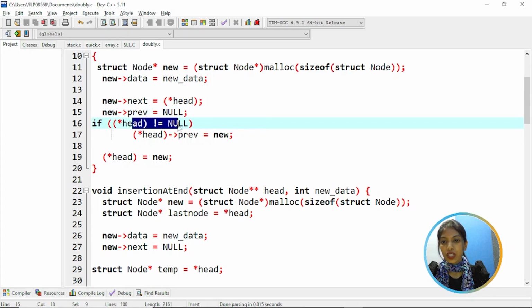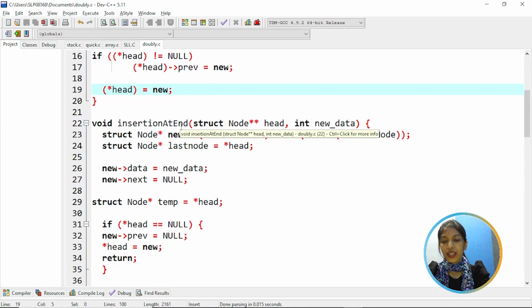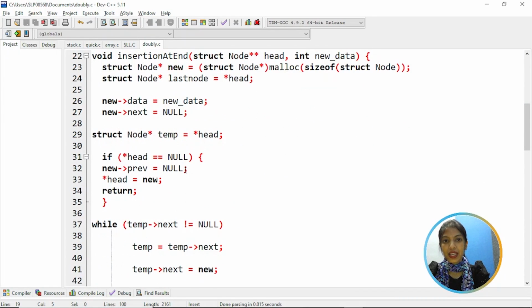If head is not equal to null, then head's previous is equal to new, and new is assigned to head. Then coming to the void insertion at end, inserting an element at the end of the list. Here we are creating a new node and allocating memory using the malloc function, and the last node is equal to head, so head is assigned to the last node. Then the new data is assigned to the new node's data part, and the next is assigned to null.